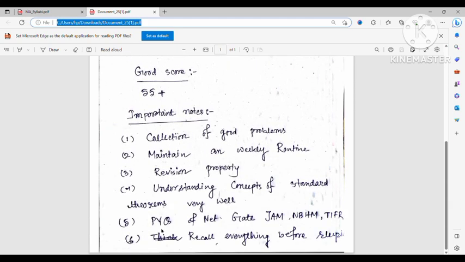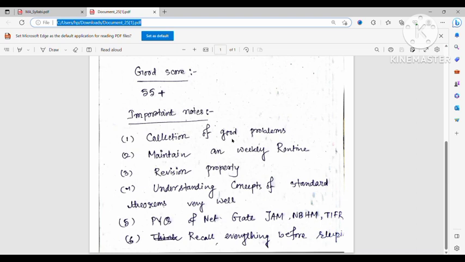Now the important notes. Okay. Many students are asking me. So the important notes is a collection of good problems. You are preparing for lots of months, I think 3 or 4 months, or you will be preparing for the upcoming 5 or 6 months. So my suggestion, make a notebook for good problems. Good problems means problems where you face difficulty when you solve them the first time, and also you know which kind of problems are good problems, right?